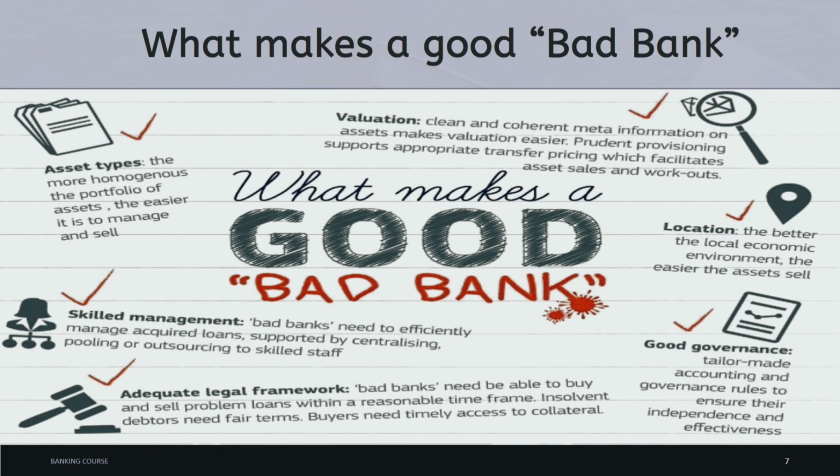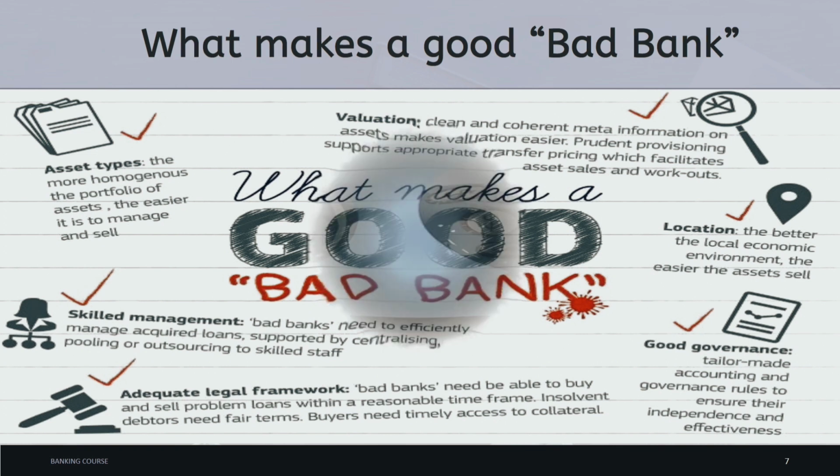Good governance. Tailor-made governance rules to ensure independence and effectiveness. Adequate legal framework. Bad banks need to be able to buy and sell problem loans within a reasonable time frame. Insolvent debtors need fair terms. Buyers need timely access to collateral. Manage acquired loans, supported by centralizing, pooling or outsourcing to skilled staff.